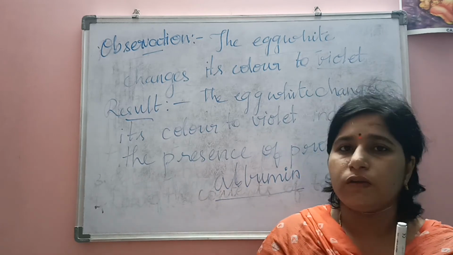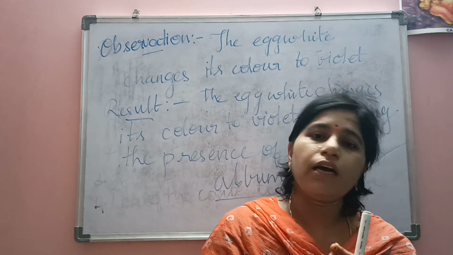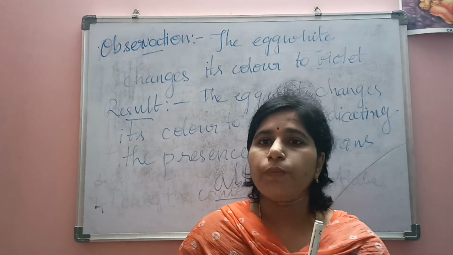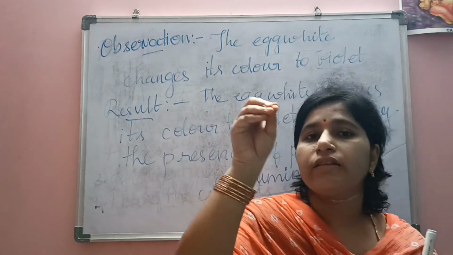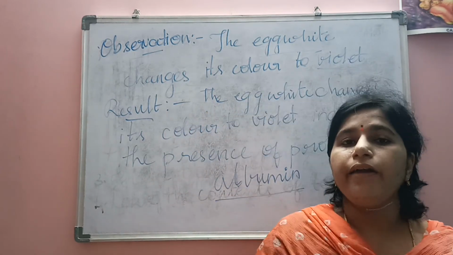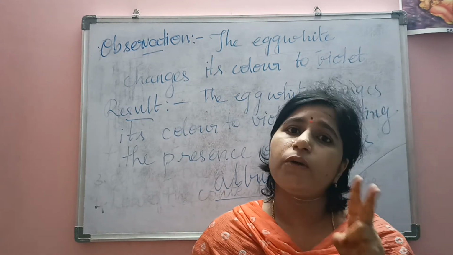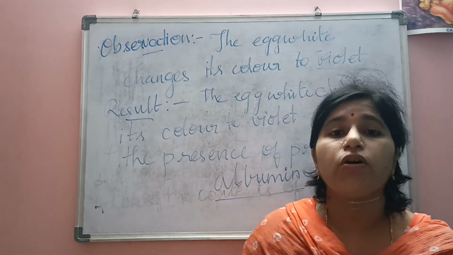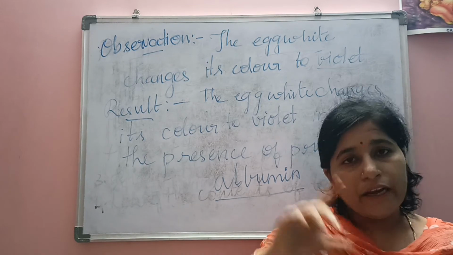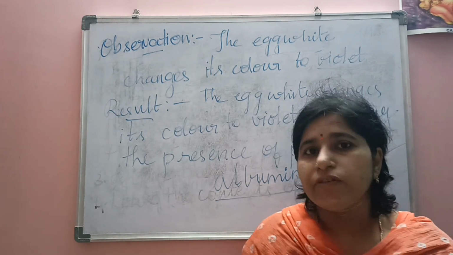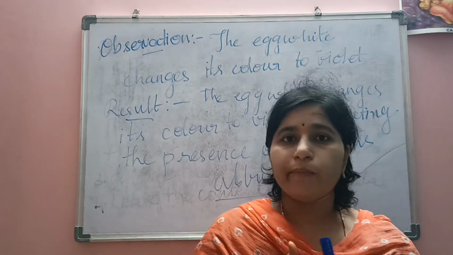So the next one is the procedure. The third part of the experiment is the procedure. You will take a test tube. To that test tube you will add the egg white, and to that egg white you will add 2 drops of copper sulfate and 10 drops of sodium hydroxide, and you will shake it well. Leave it like that for some time. Up to there it will be our procedure.